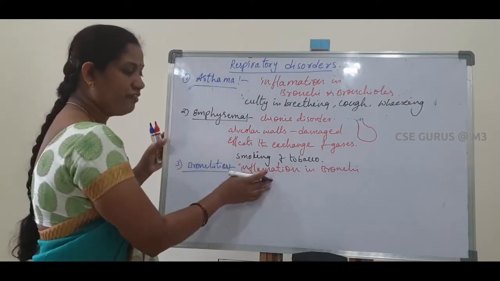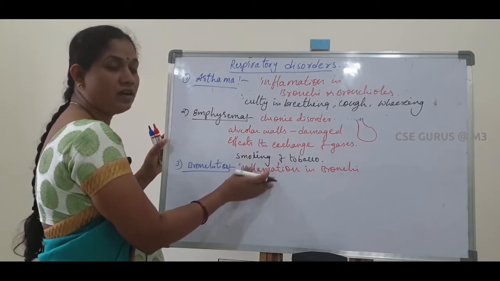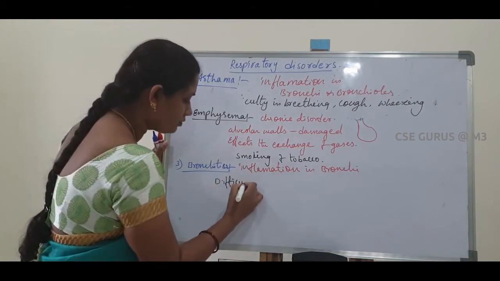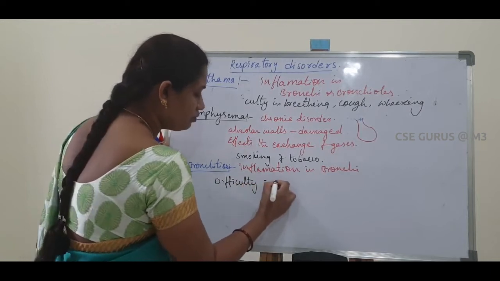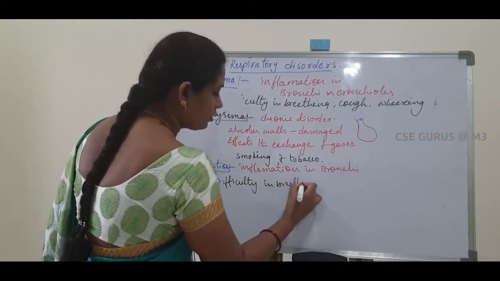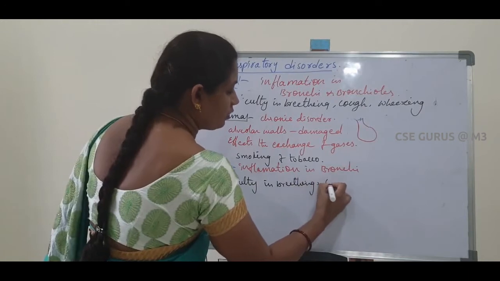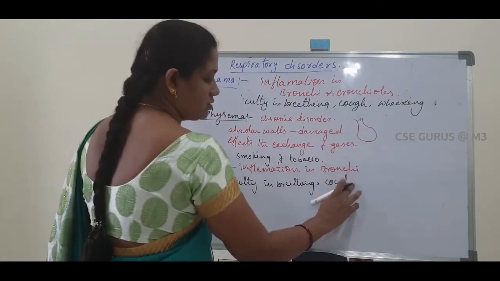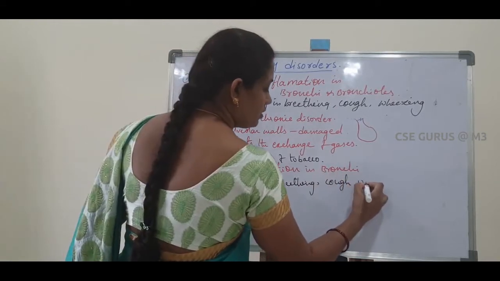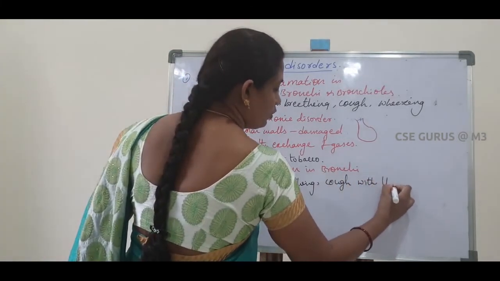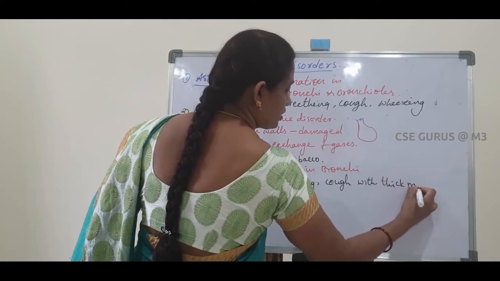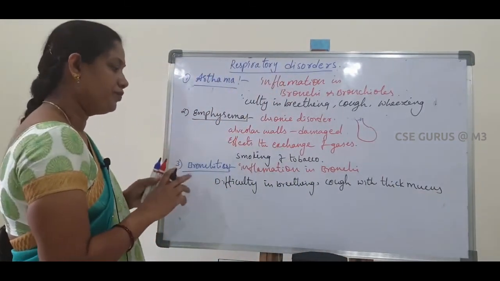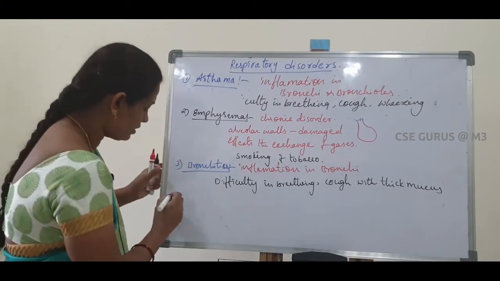Here also inflammation occurs, as a result difficulty in breathing. Next, severe cough with thick mucus, also called phlegm. So that is about bronchitis.